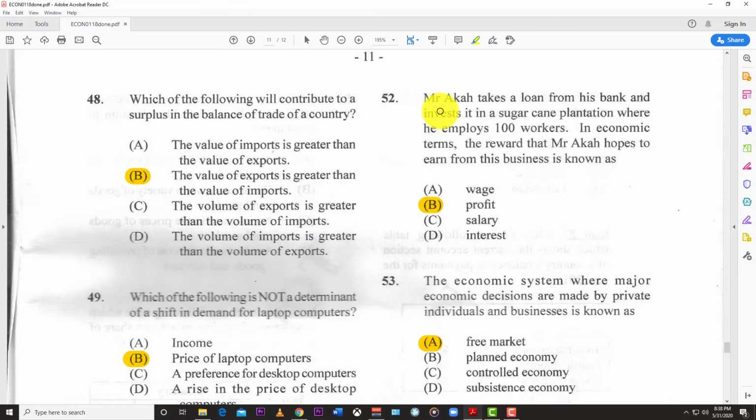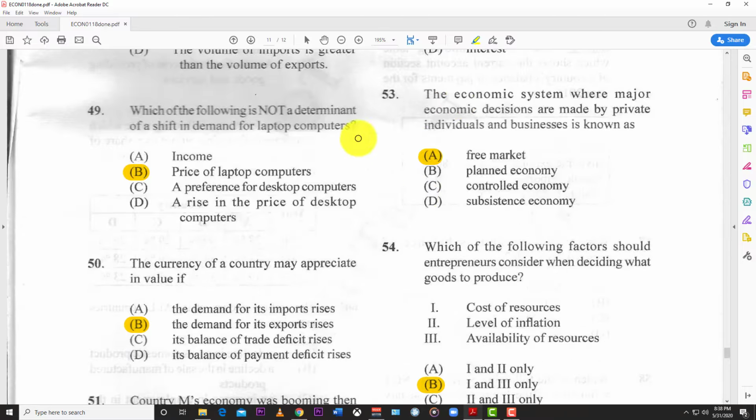52. Mr. Aka takes a loan from his bank and invests in a sugarcane plantation where he employs 100 people or workers. In economic terms, the reward that Mr. Aka hopes to earn from this business is known as B, profit. Alright, so there you see him demonstrating entrepreneurial skills, so entrepreneurship as a factor of production. And so the reward for that would be a profit.